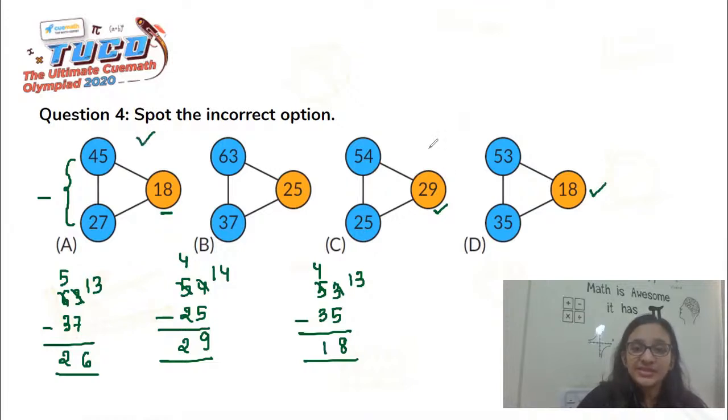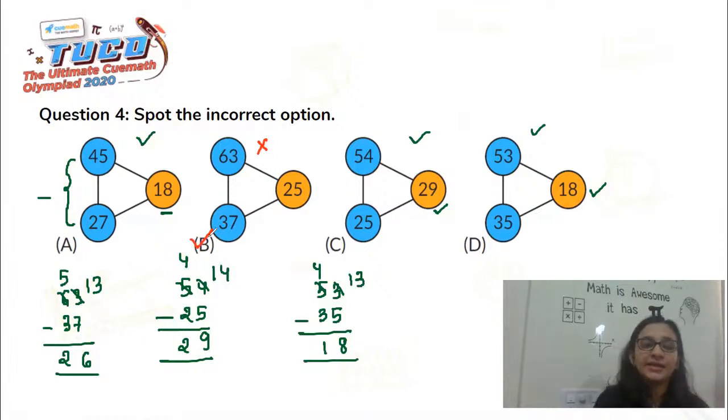So in these three options, subtracting the numbers in the blue circles gave us the number in the orange circle, whereas only in option B that did not happen. Because when we subtracted 37 from 63, we got the answer as 26, but the number which is given here is 25. So the one which is incorrect is option B.